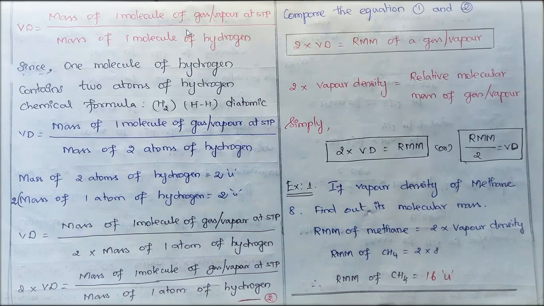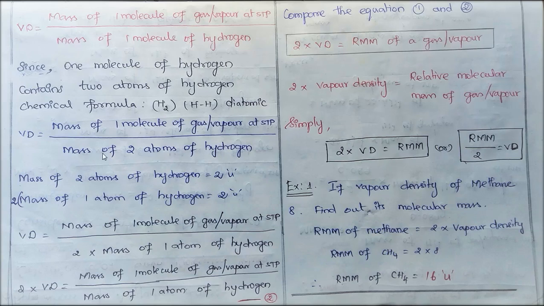Vd, the vapor density, is equal to the mass of one molecule of gas or vapor at STP to the mass of one molecule of hydrogen. We know that one molecule of hydrogen is made up of two hydrogen atoms. That is why the chemical form of hydrogen is H2; the two hydrogen atoms are bonded. We call it a diatomic molecule.